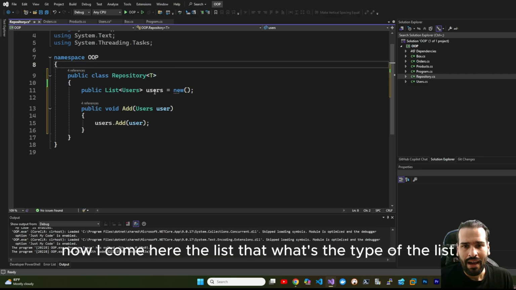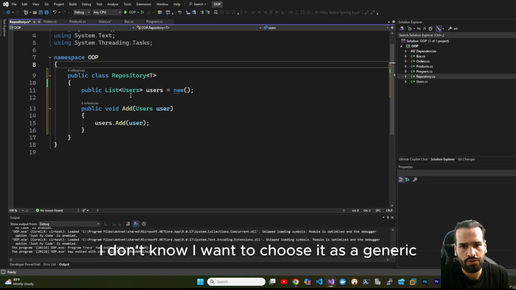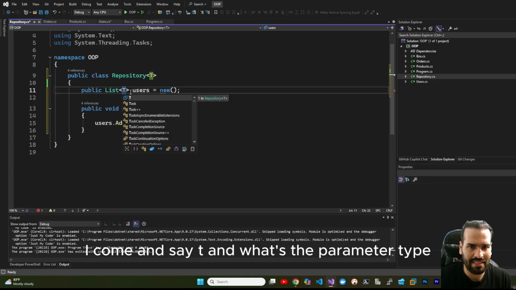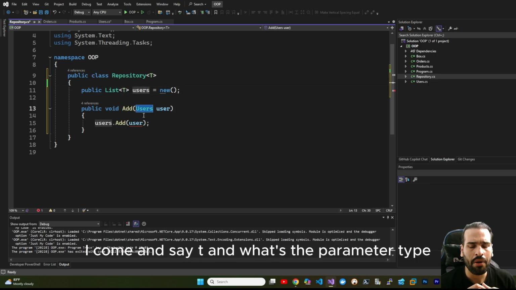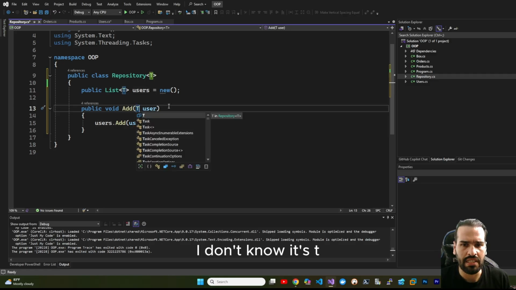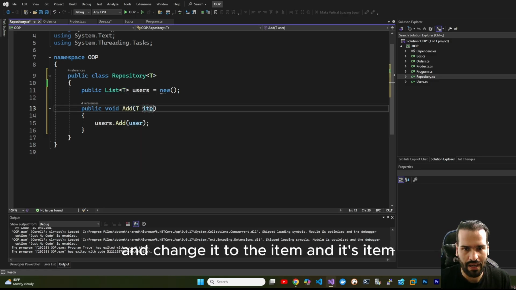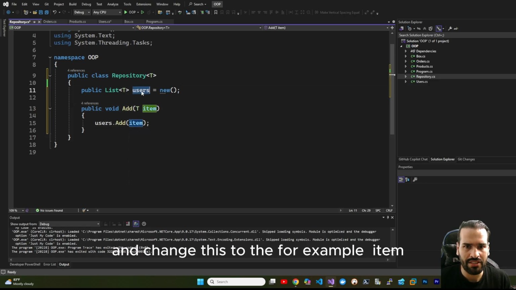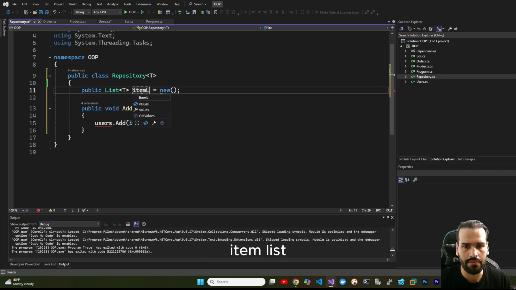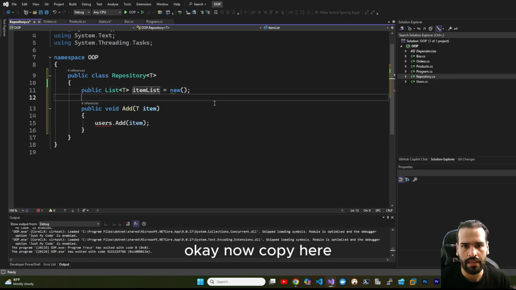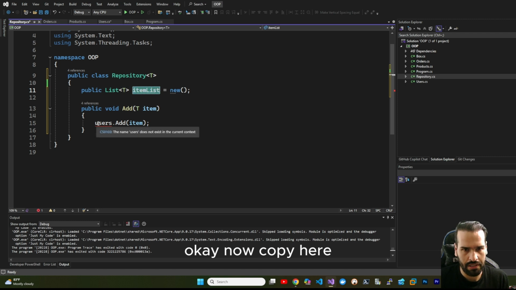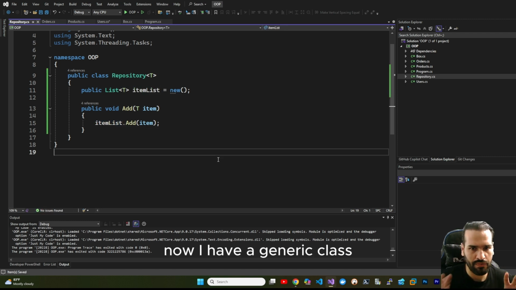Okay. Now I come here, to the list. What's the type of the list? I don't know. I want to choose it as a generic, so I say T. And what's the parameter type? I don't know. It's T. And change it to item. And change this, for example, to item list. Okay. Now copy here. Now I have a generic class.